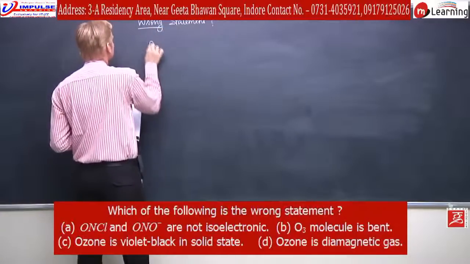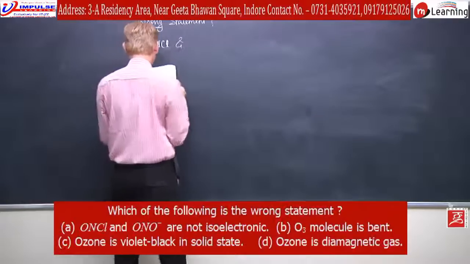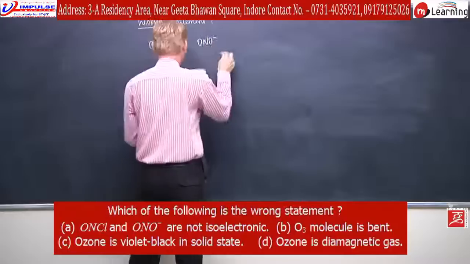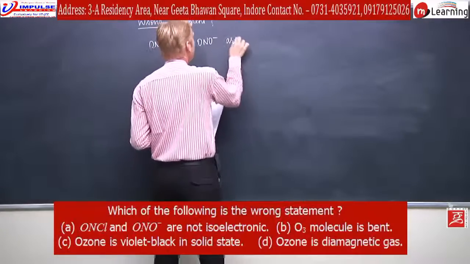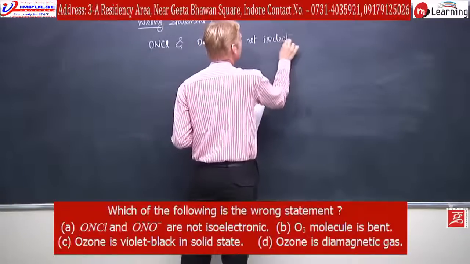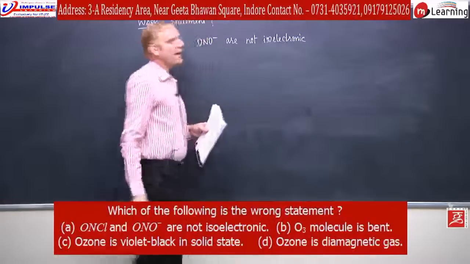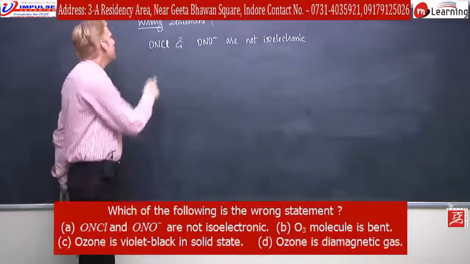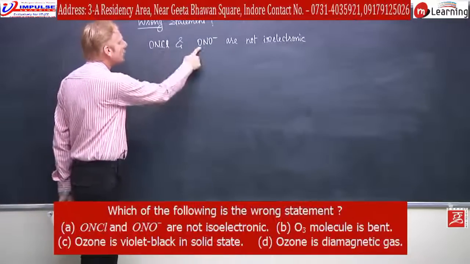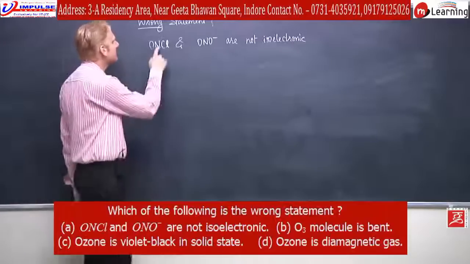ONCl and ONO negative are not isoelectronic. When we calculate the total number of electrons, oxygen will provide an equal number of electrons in both the species.